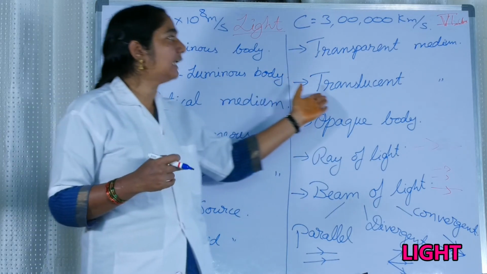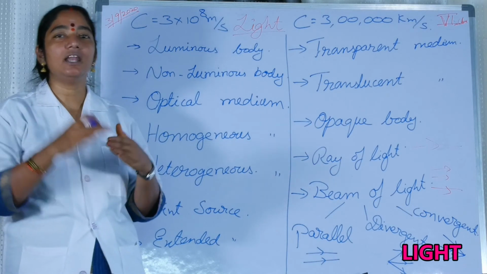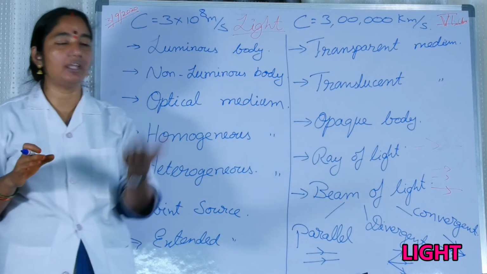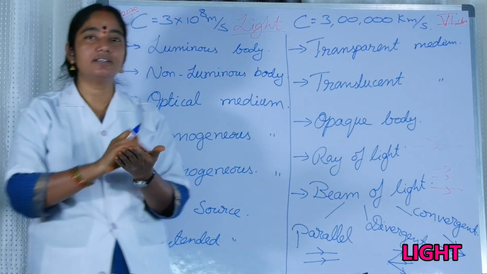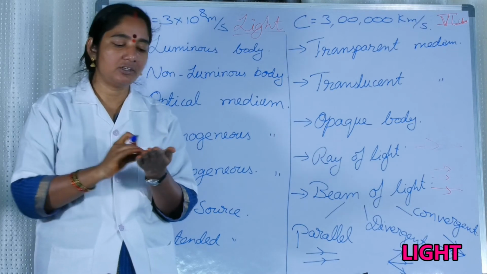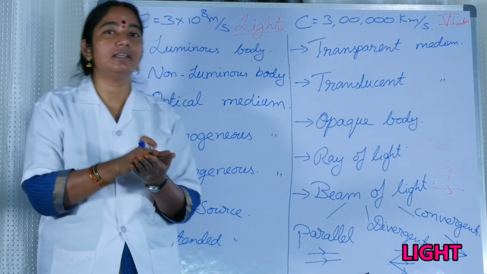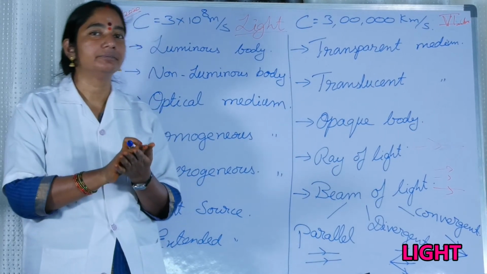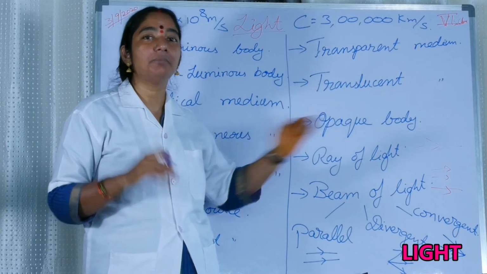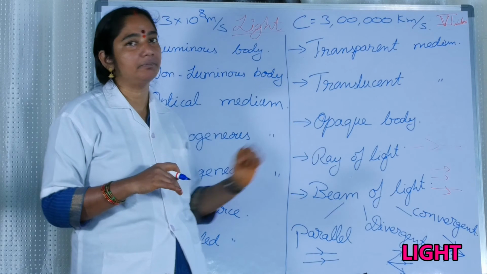Now coming to the translucent medium. It allows the light partially, not completely. For example, you take a trace paper. You want to trace the diagram. So you put the trace paper on the diagram and try to outline. It means you are not completely clearly seeing, but you are able to see it partially. So the medium through which the light passes partially is called a translucent medium.